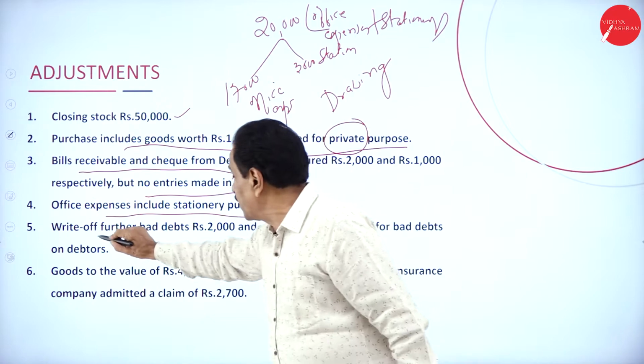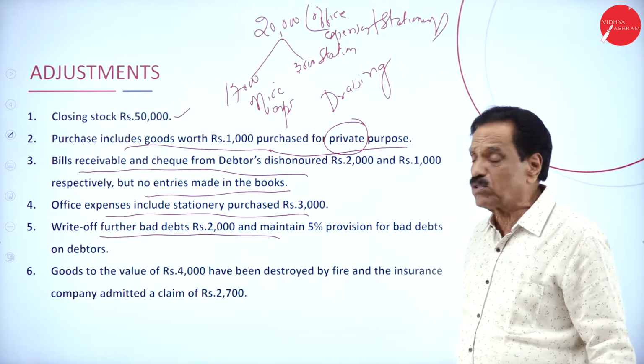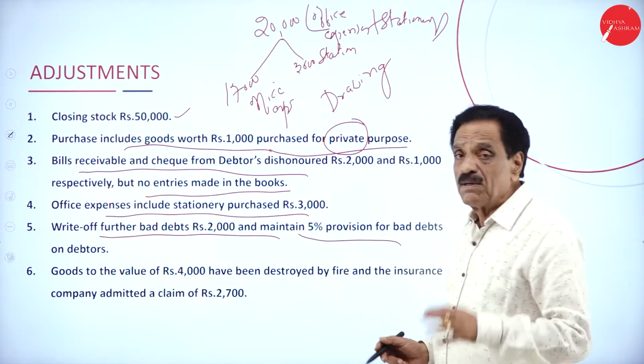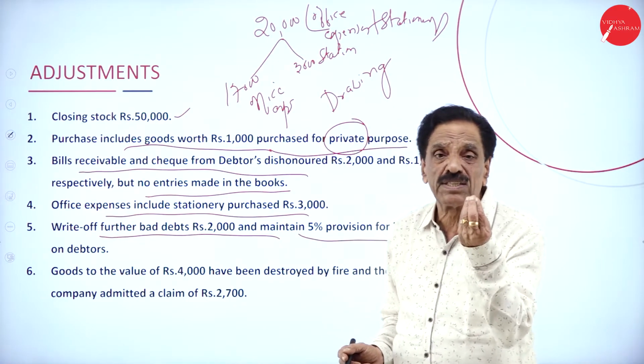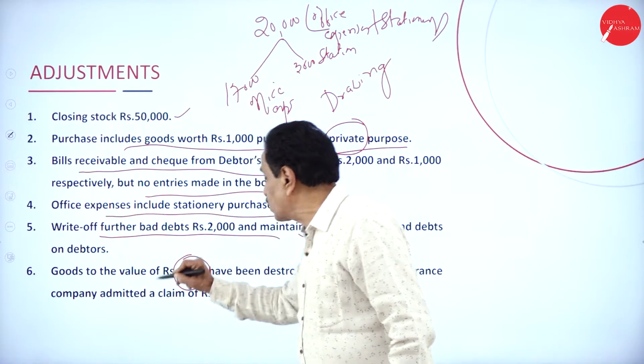Then further bad debt irrecoverable 2,000. After the trial balance, we came to know further bad debt is 2,000. On that, a provision may come, may not come, to the extent of how much percentage? 5%. Goods value of rupees 4,000.